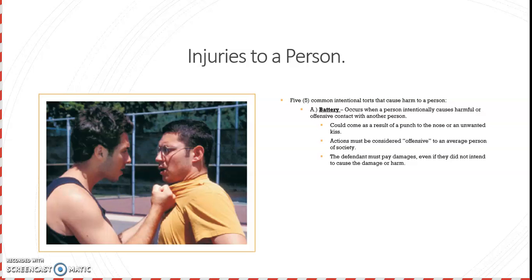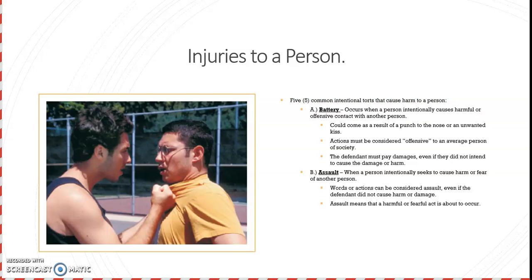So the defendant must pay damages even if they did not intend to cause the damage or harm. So maybe in this picture here, maybe the guy grabs the guy by the shirt and shoves him to the ground, and maybe the guy falls back on his wrist and breaks his wrist, and even though the guy in the black tank top there didn't mean to cause the guy in the yellow polo shirt to break his wrist, the victim with the glasses there could definitely seek damages for that through battery.